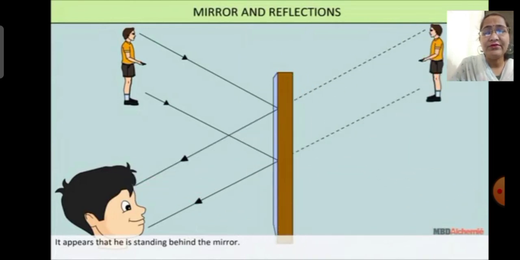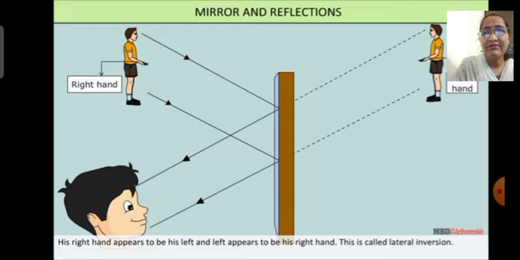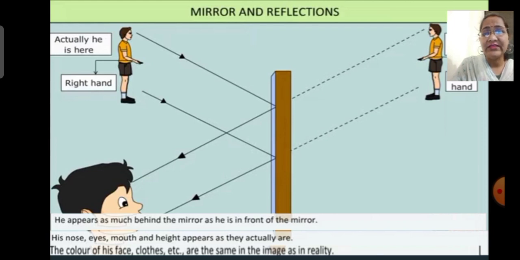What do you observe? It appears that your friend is standing behind the mirror, which I have shown you on the screen. His right hand appears as his left hand, and left appears to be his right hand. This is called lateral inversion. He appears as much behind the mirror as he is in front of the mirror. His nose, eyes, mouth, height appear as they actually are. The color of his face, clothes, etc. are the same in the image as in reality.